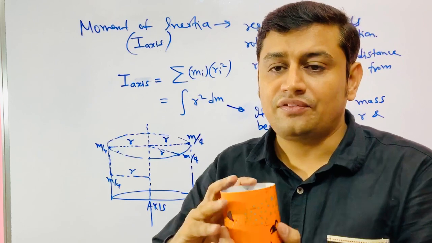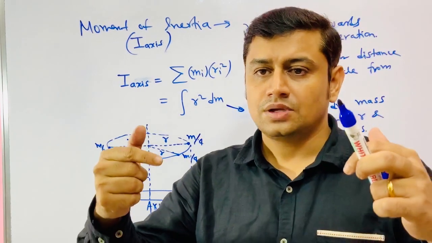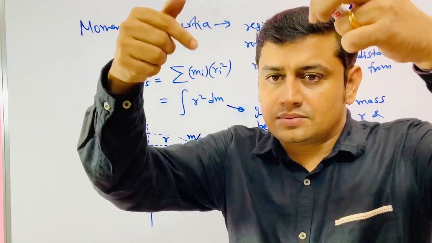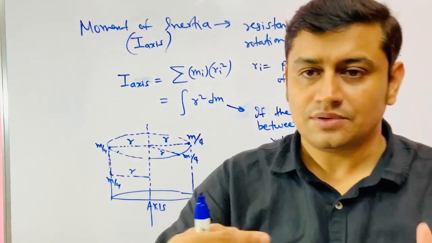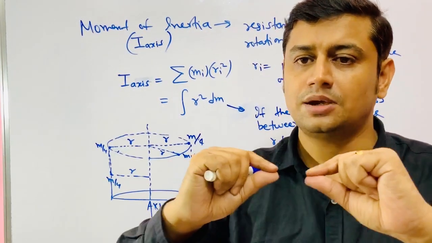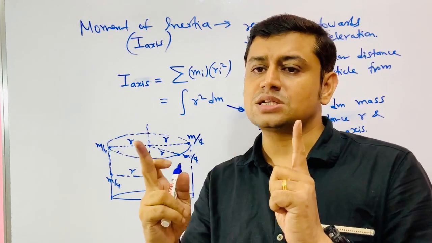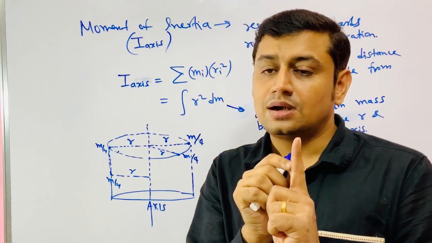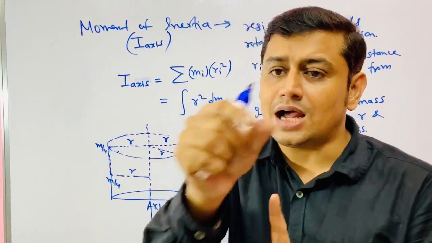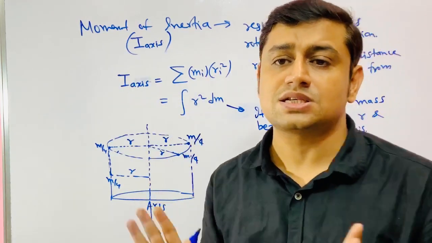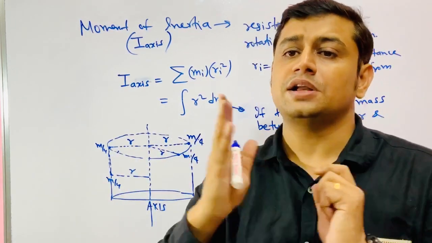That is why if I take a rod, or if I take a page and fold it many times, then it becomes a rod. It is the same moment of inertia. Because at a particular distance from axis, between r and r plus dr, if total mass is the same, it doesn't matter how it is distributed.